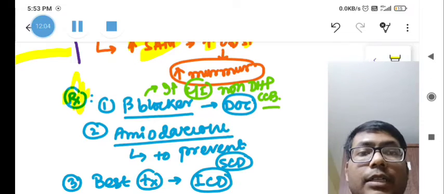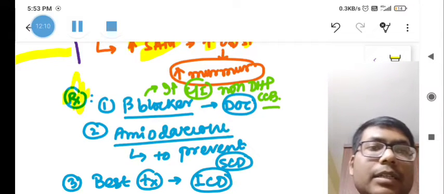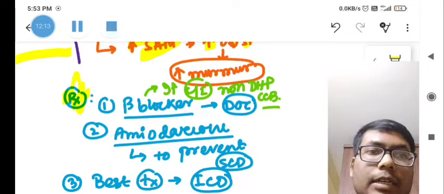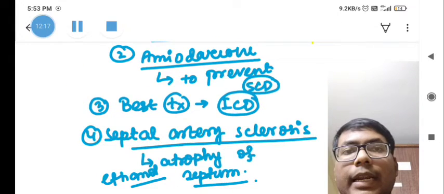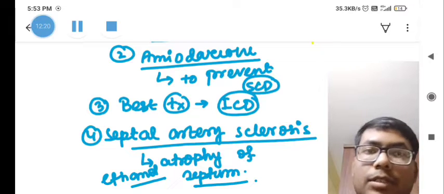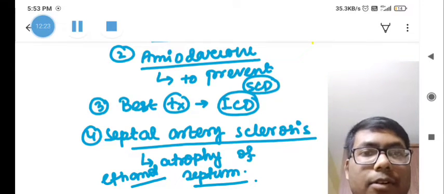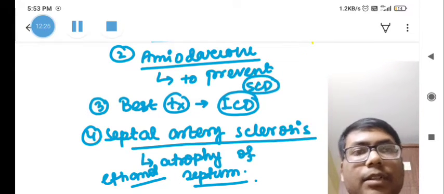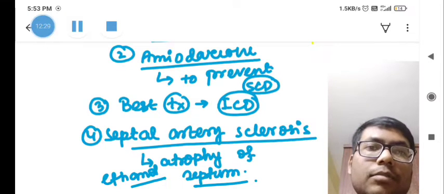But amiodarone is very specific to decrease sudden cardiac death. Amiodarone decreases the chances of arrhythmia, and the best treatment is implantable cardioverter defibrillator (ICD) implantation. And another thing is septal artery sclerosis. If we do septal ablation by injecting ethanol into the septum, that decreases the septum, and that can also decrease the obstruction in HOCM.